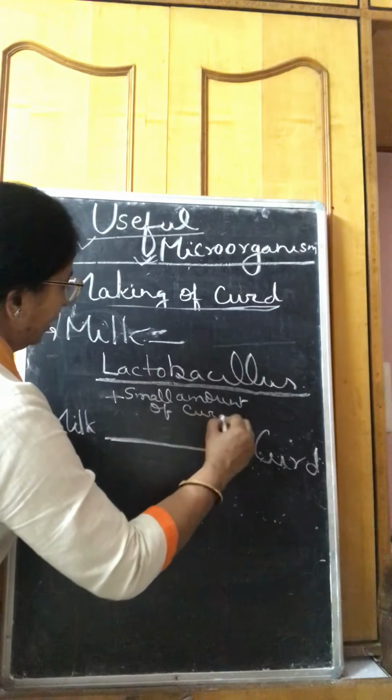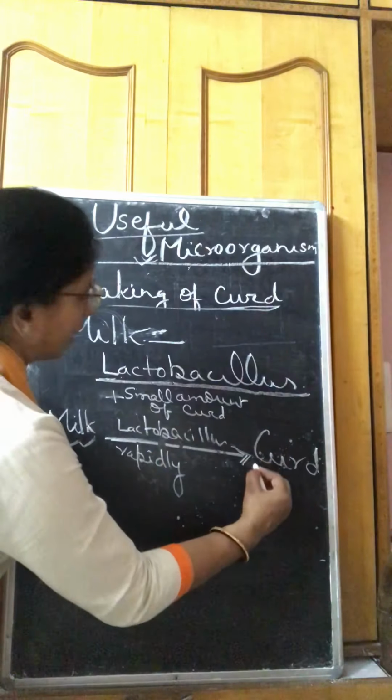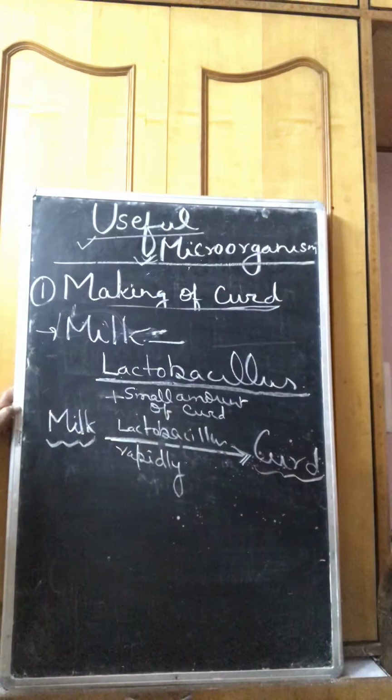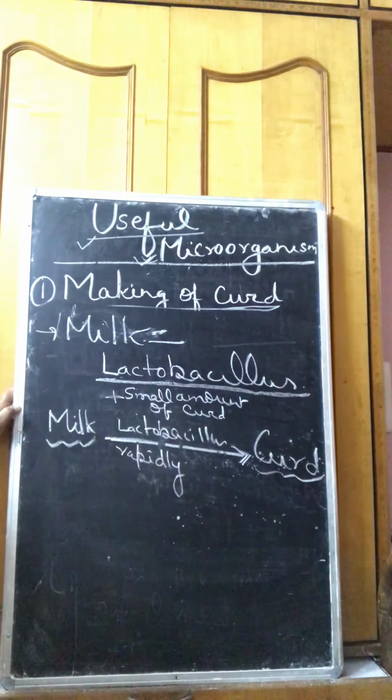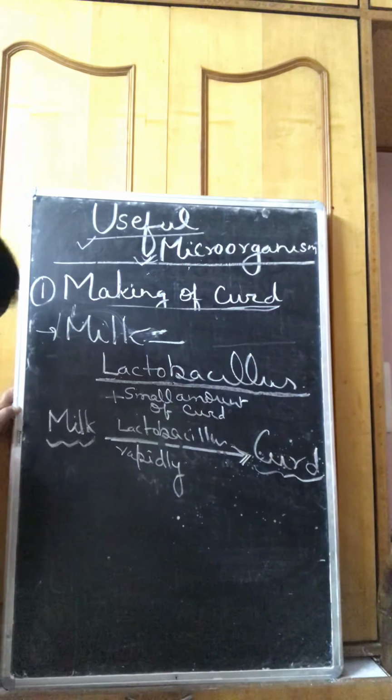Lactobacillus bacteria reproduce rapidly. Its number is increased enormously, and gradually milk is converted into curd.